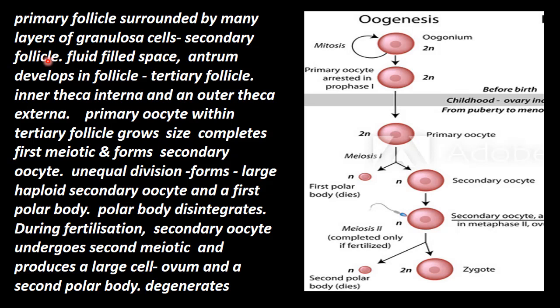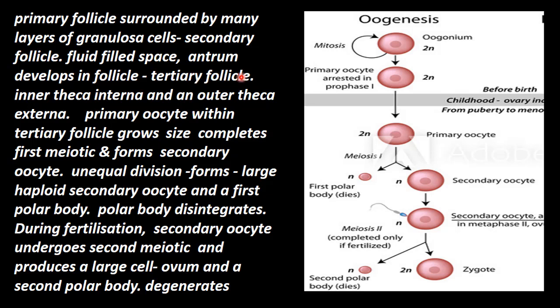In the secondary follicle again a space at the center is created which is filled with fluid, that is called antrum. This antrum develops in the follicle. Antrum develop ஆனதும், that is called tertiary follicle. So primary, secondary, and now it has come to a tertiary follicle.